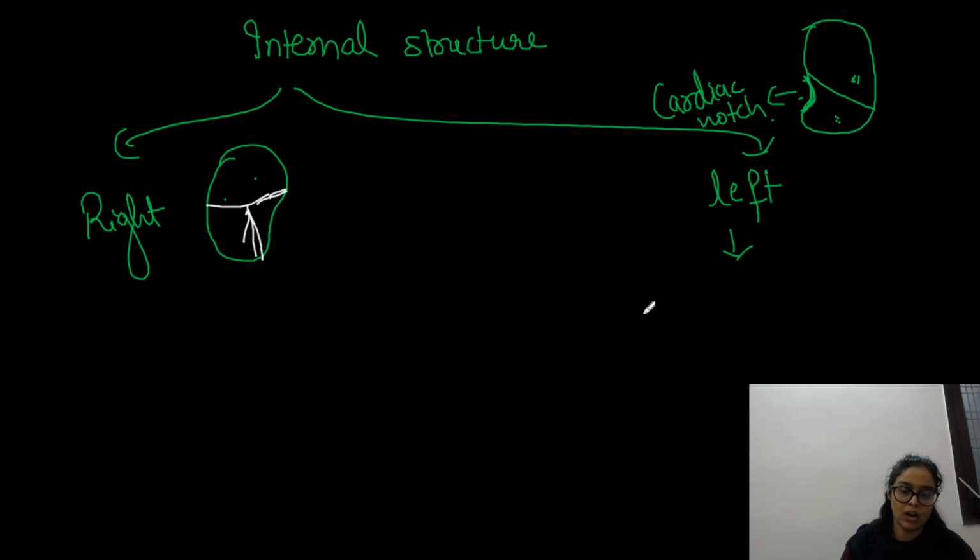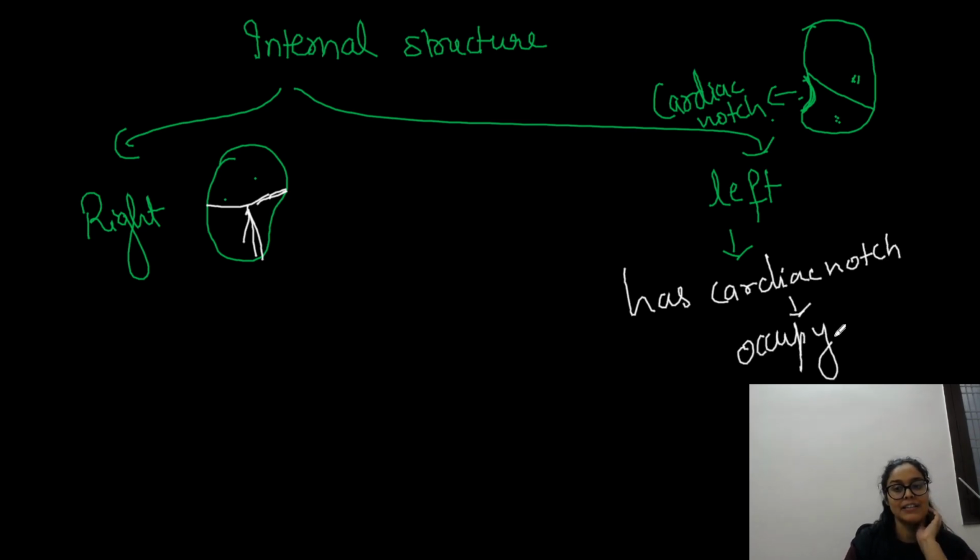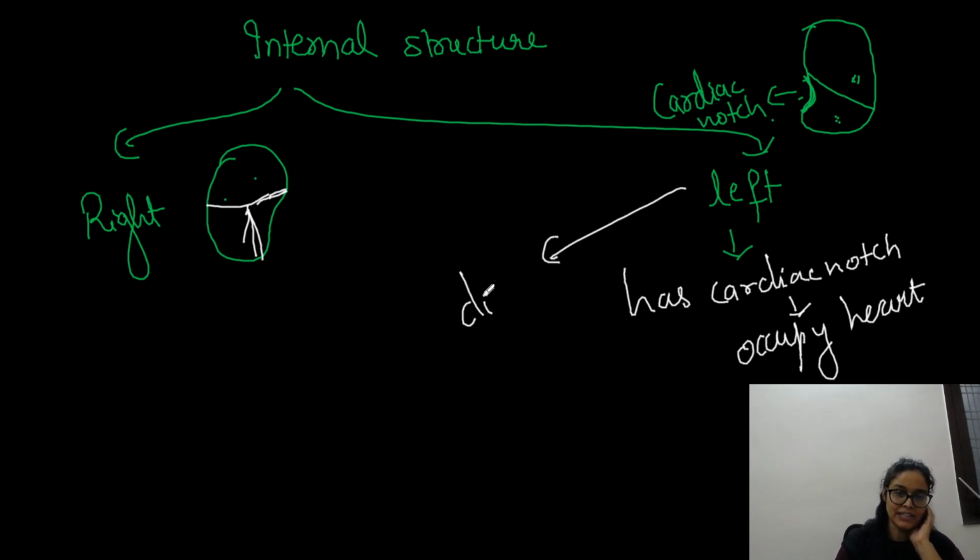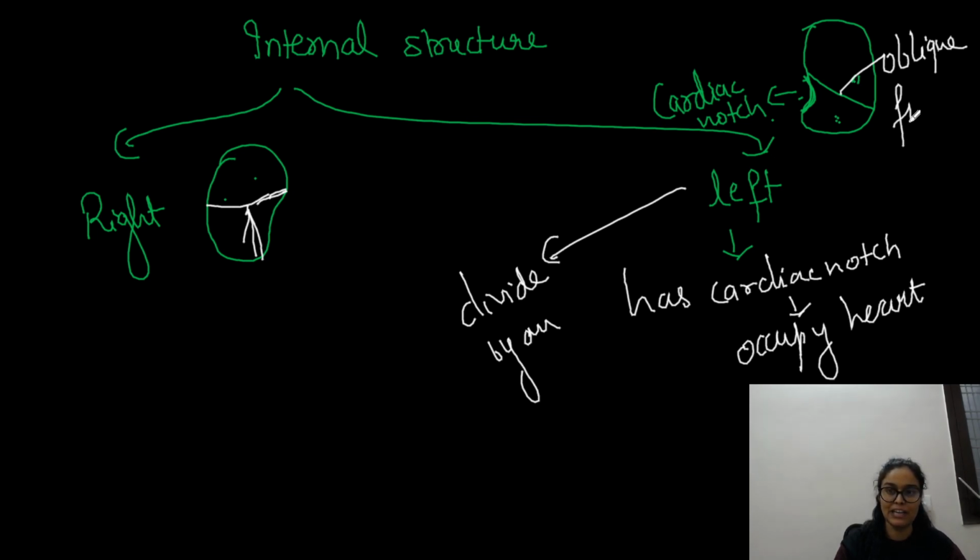When we talk about the left lung, it has the cardiac notch, one very important point. And what is the purpose of the cardiac notch? It accommodates our heart, that is the purpose. The left lung is divided by an oblique fissure. This oblique fissure divides our lung into two parts, right? One is the superior lobe and the other is the inferior lobe. I am writing it here: superior lobe and inferior lobe.